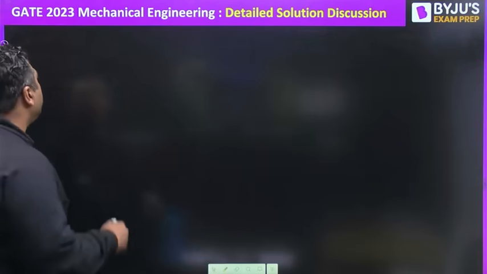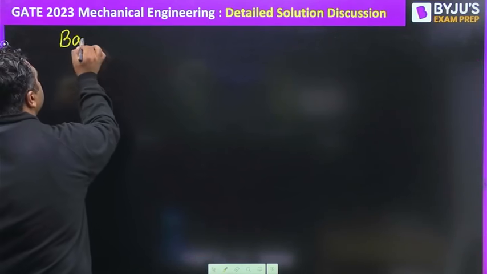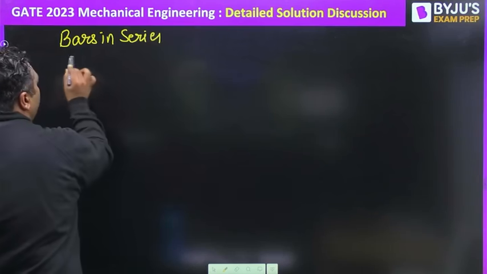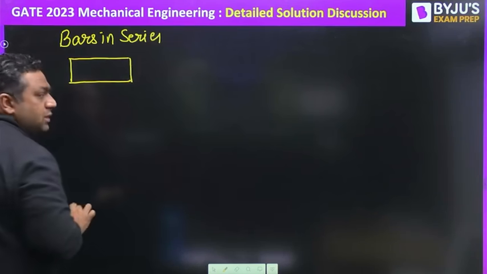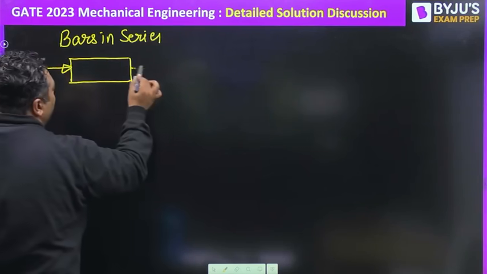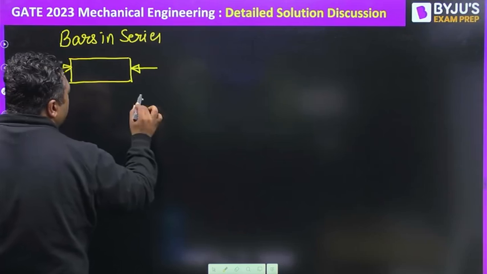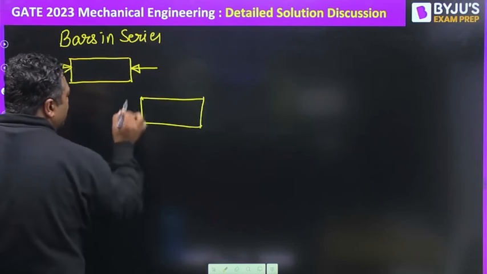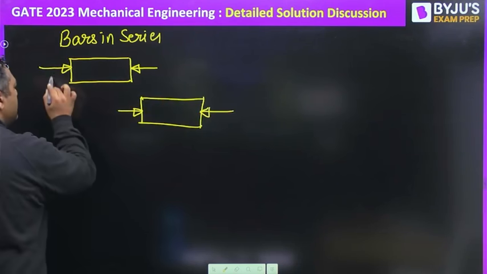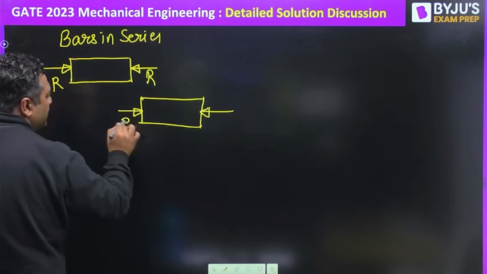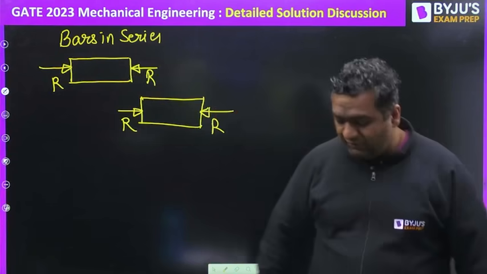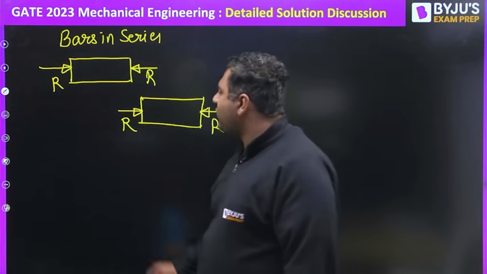First of all, we know that these are bars in series. When we talk about the first bar, it will try to expand. When it tries to expand, the support reaction will come from here and one reaction will come from the second bar. As a reaction, this will also apply a reaction here and the second support will also give some reaction. So both bars are under the same reaction by Newton's third law of motion. It is possible.